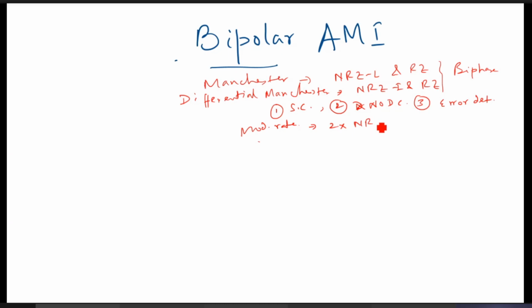In NRZ schemes there are no mid-bit transitions, so the modulation rate is lower. So the bandwidth requirement is more in biphase techniques. These are the important points you must keep in mind.